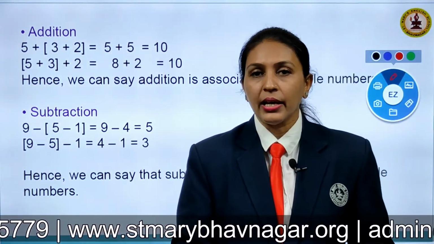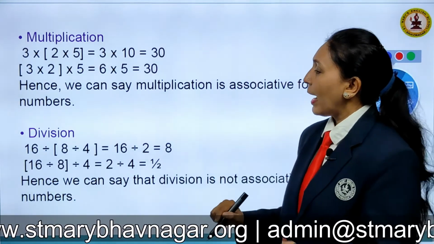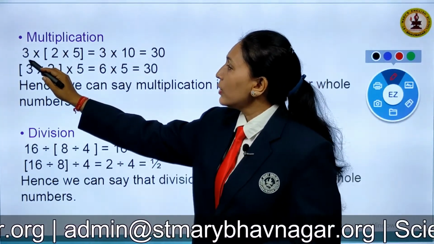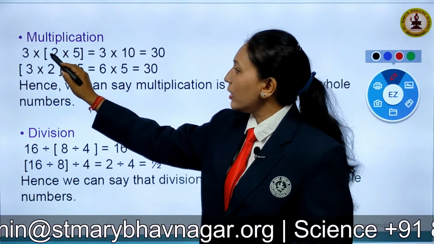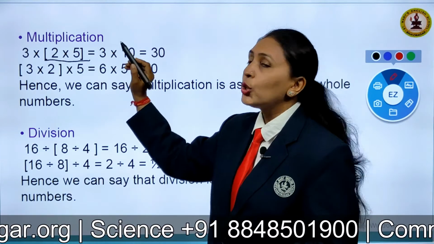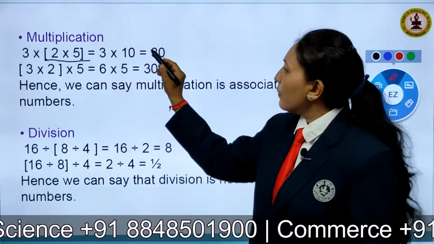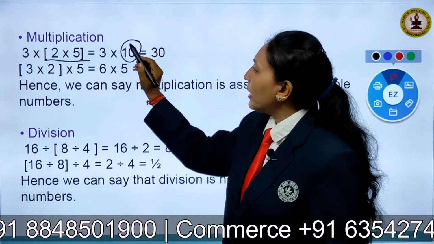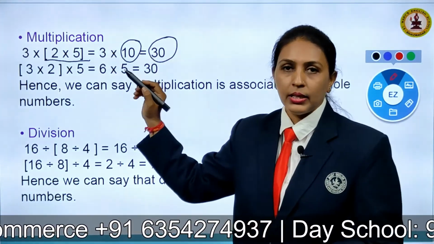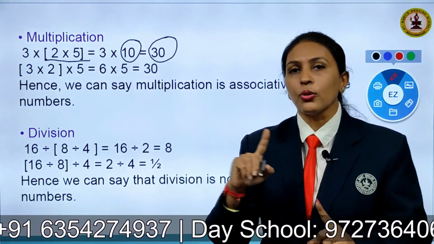Now let us check for multiplication and division. First, multiplication. Taking the group of whole numbers as 3 into 2 into 5, the first group I have taken here is of 2 multiplied by 5, which will give me 10. Multiplying 10 by 3, I will get my product as 30. Now again changing the groups.